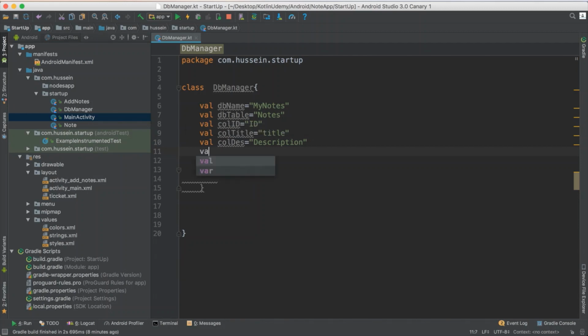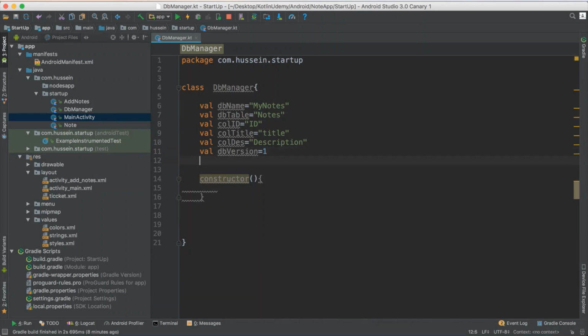I will define the version of the database. So I say DB version. It's really important to define the DB version, so whenever you upgrade you get a new version. I have 1 because I'm using 1 now. When we make a new version, you change it to version 2. So when you push to the store, people who have the old version will not have a problem, because the upgraded application will keep the same data and just replace the new things.